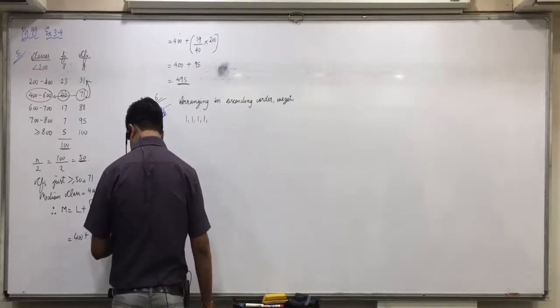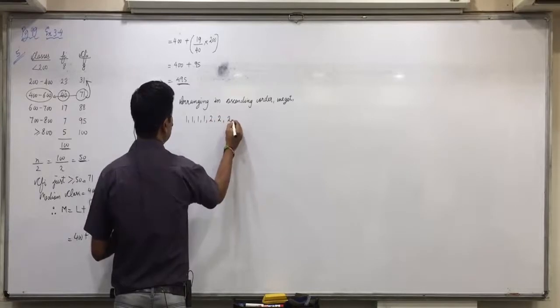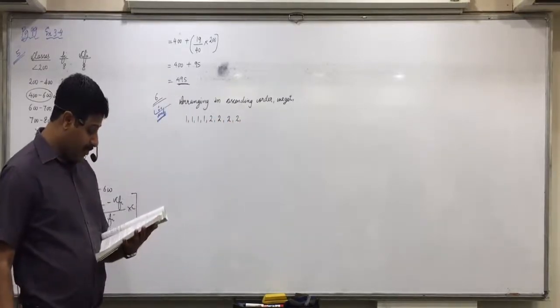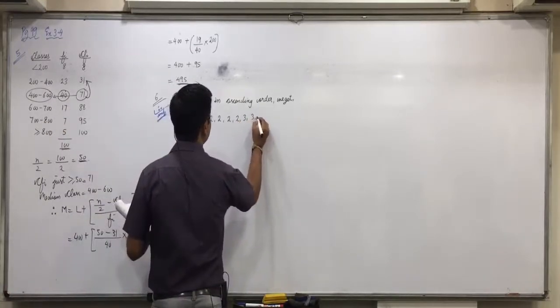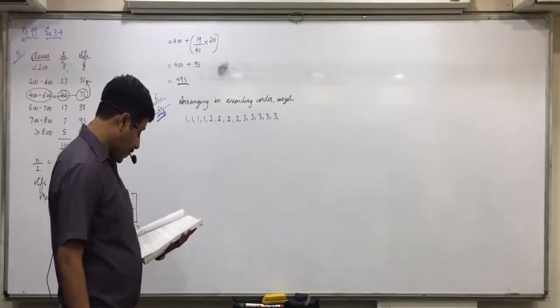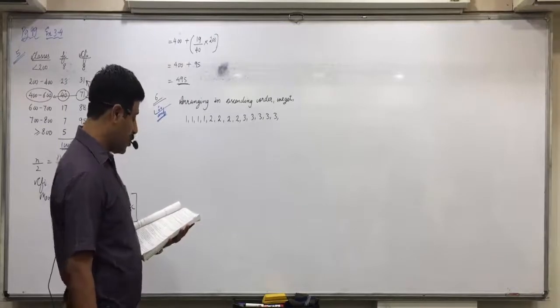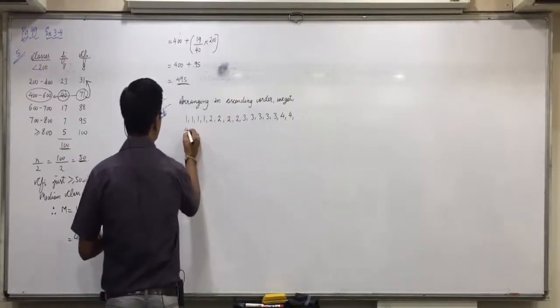Then 2 is also 4 times. 2, 2, 2, 2. 3, 5 times. 3, 3, 3, 3, 3. Then 4 is 4 times. 4, 4, 4, 4.